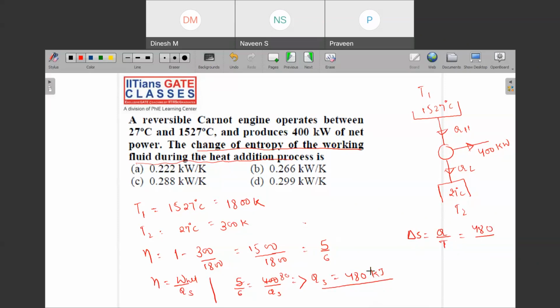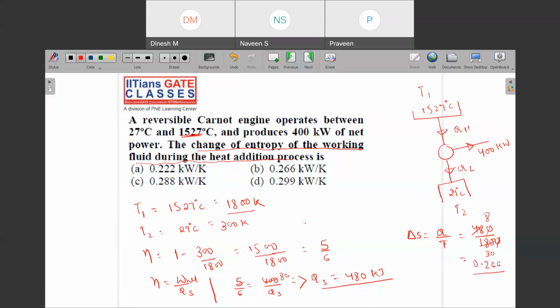That temperature T is at 1527, so 1527 means 1800. So 480 divided by 1800, this will give you some value. Let us say this is 8 upon 30, this will be 0.266.